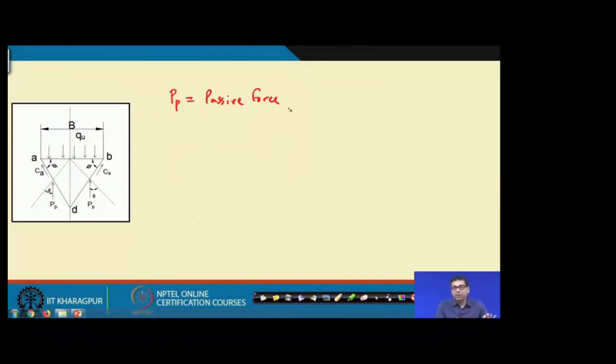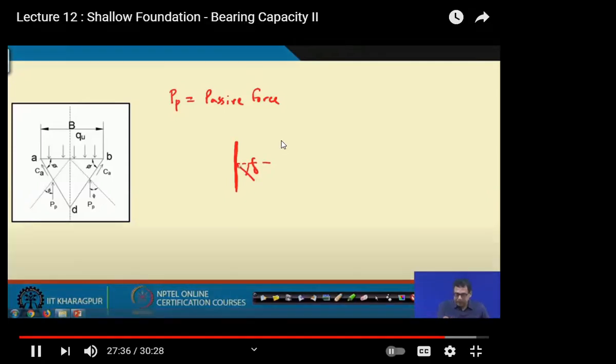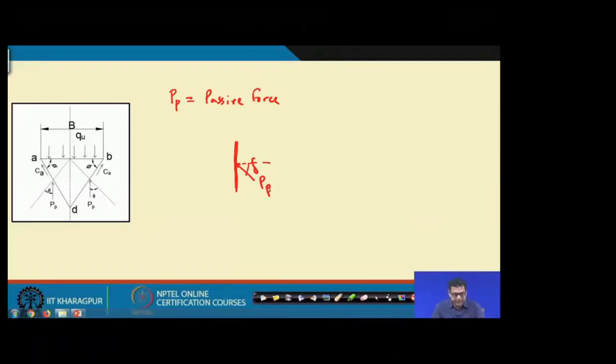Now this is acting as per this: if you have a wall, then this P p acts with an angle of delta with the vertical. So that means this is the direction of the P p. Here this delta is for the wall, any other material to the soil, as I have discussed.